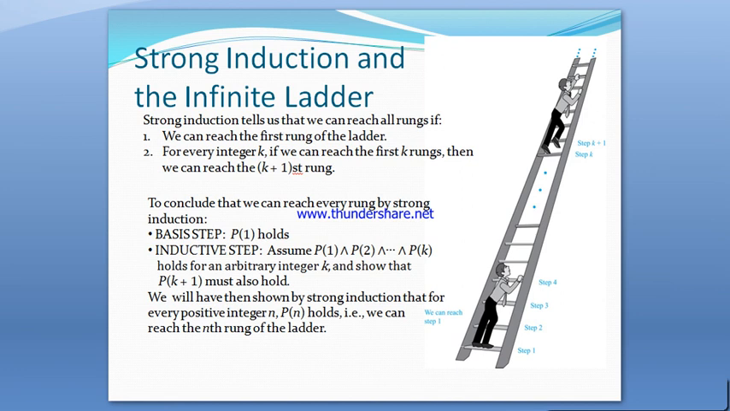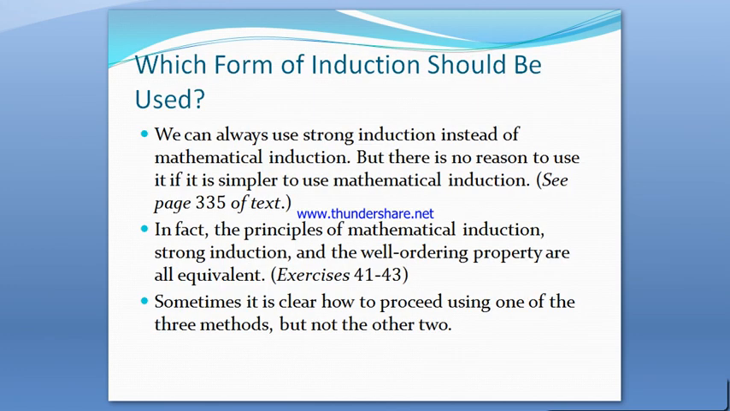The same infinite ladder problem can also be solved using strong induction. According to strong induction, its basis step is to prove that p of 1 holds. In the inductive step, we assume that p of 1 and p of 2 and so on, p of k hold for an arbitrary k, and we show p of k plus 1 must also hold. We will have then shown by strong induction that for every positive integer n, p of n holds, that is, we can reach the nth rung of the ladder.